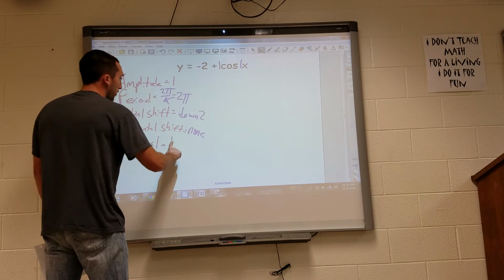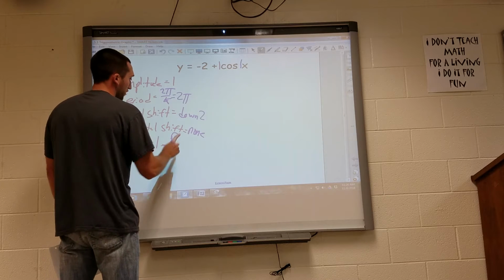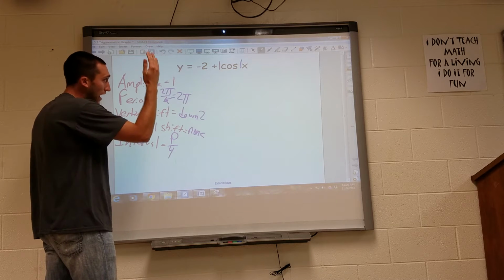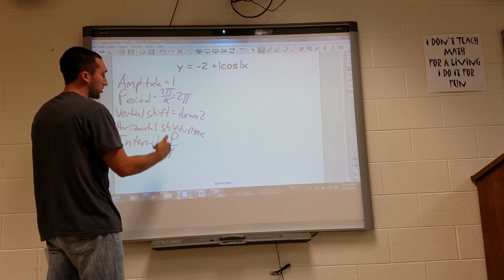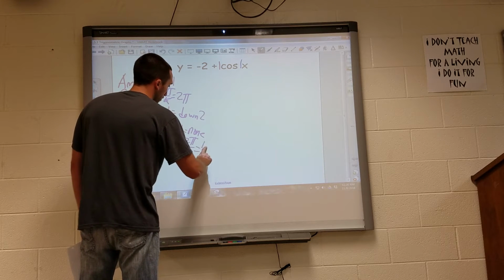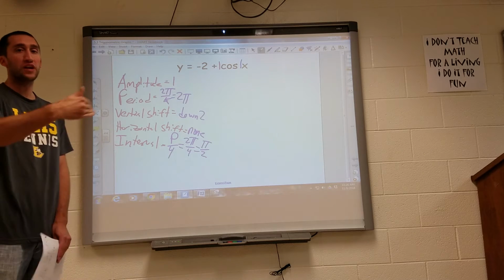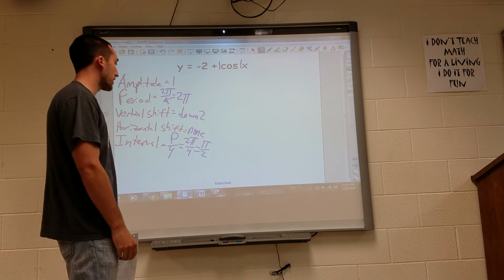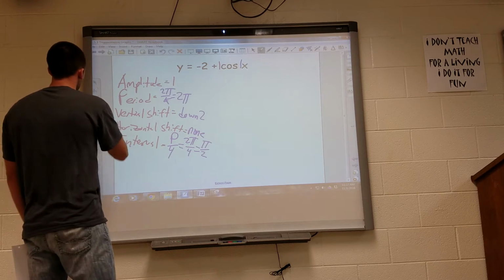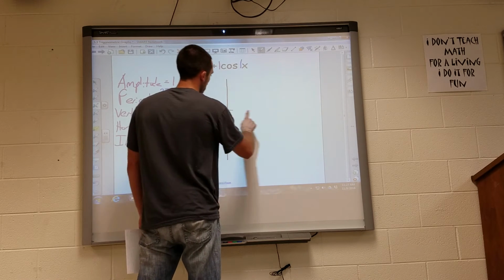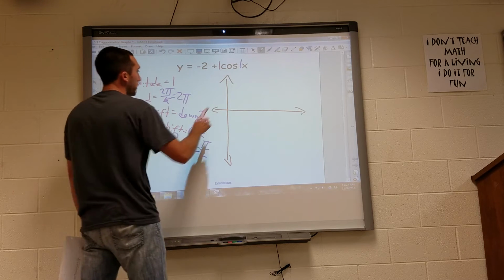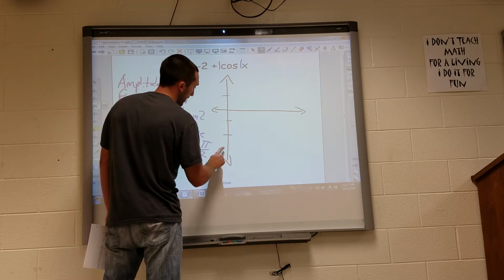And our interval is always our period divided by 4, because there are 4 intervals in each sine and cosine graph in each period. This is a lot of information, I know, but as I go through the examples, these will start to make sense. So my period was 2 pi, so I'm counting by pi over 2. Each interval is going to cover pi over 2 radians. So now we have all the information we need to go ahead and start the cosine graph. Our amplitude is 1, so I will count by ones.